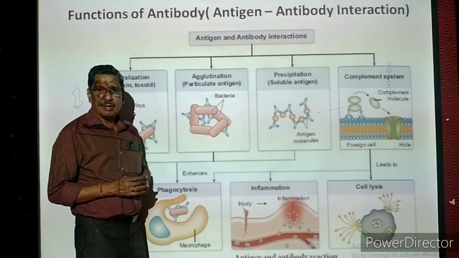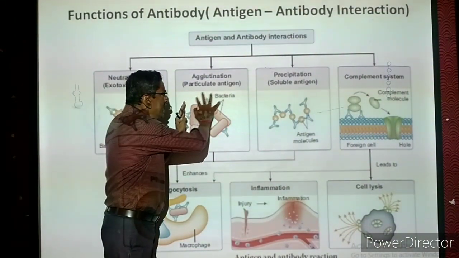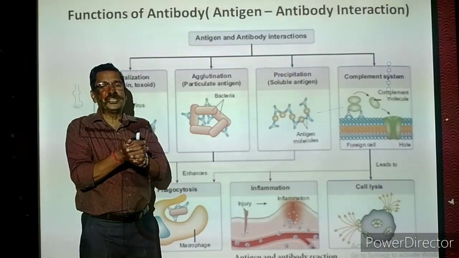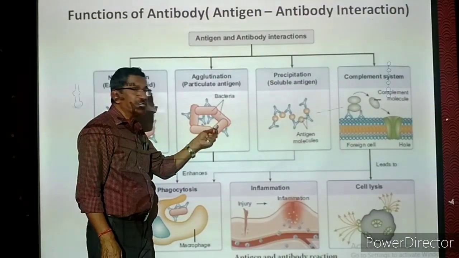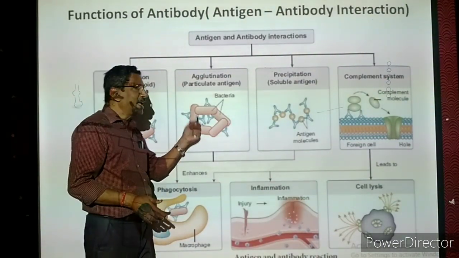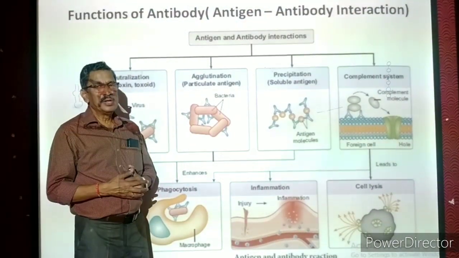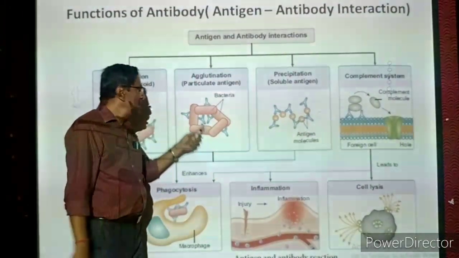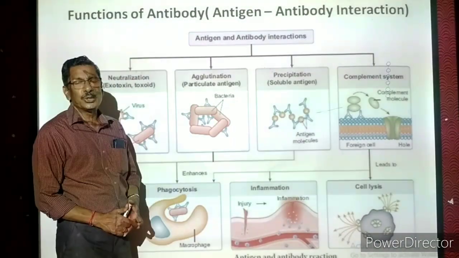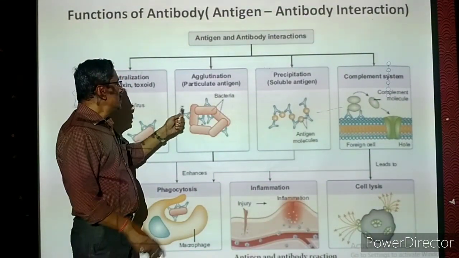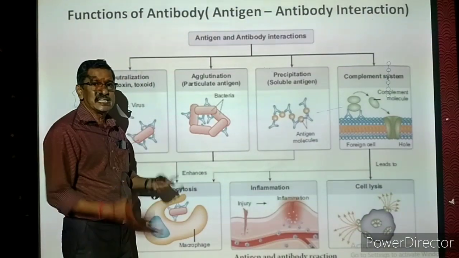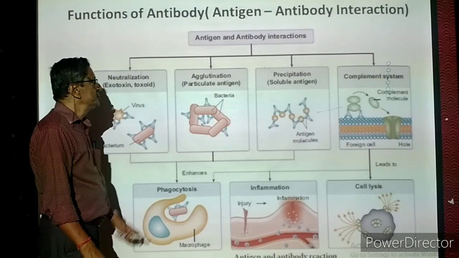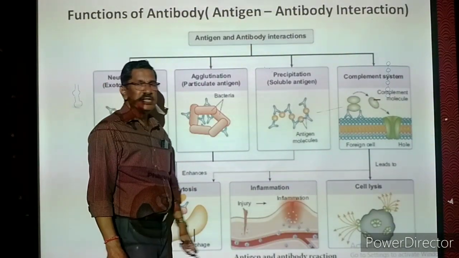Once the antibodies are coming and acting on them, all the nearby bacterial cells are coming and clumping with each other, or sticking with each other. Once they stick with each other, physically they cannot be active, they cannot move. They will be present as such immovable, so they cannot cause any disease. So they are becoming inactive. This clumping of bacterial cells, sticking of bacterial cells, is called agglutination of bacteria. This is the second way of preventing the disease.